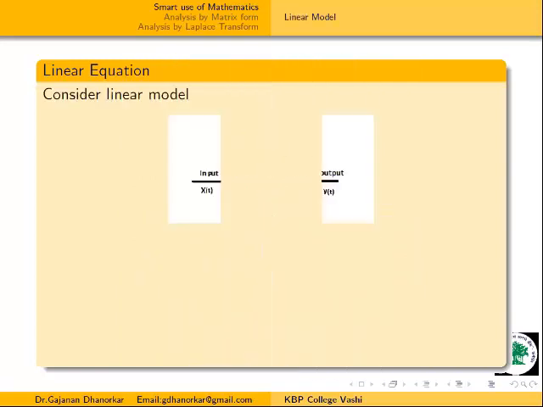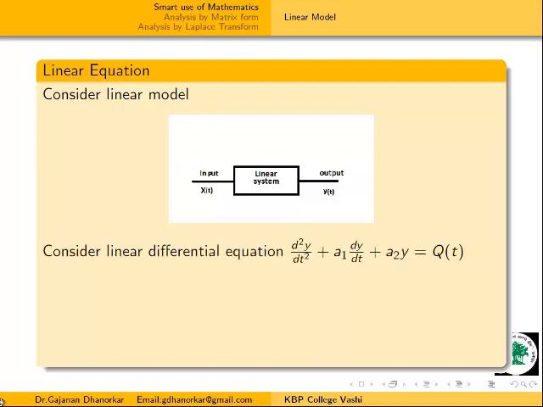Here, every time in a linear system model, there is an input and there is an output. From input to output, we should have some system, and here I am taking a linear system. By using this linear system, whatever the input may be, we convert it into output. Here I am taking one differential equation model. Moreover, this is a linear one, and usually we know that this is a second order linear differential equation.